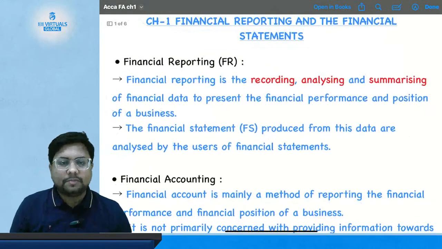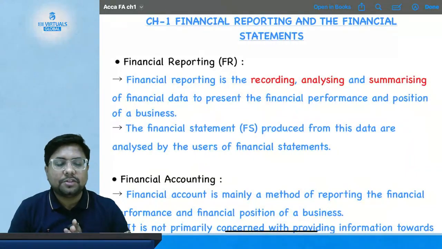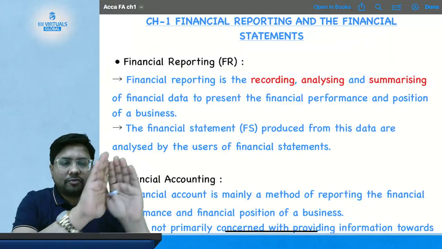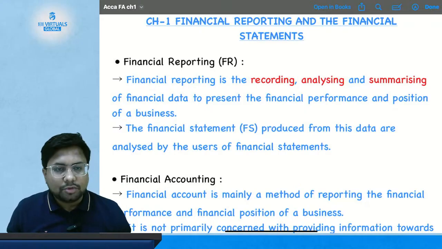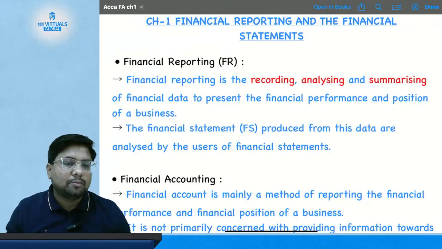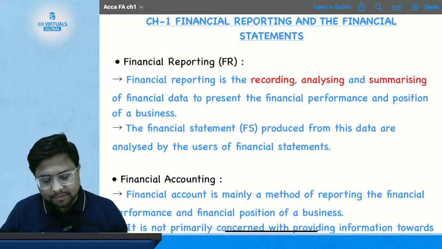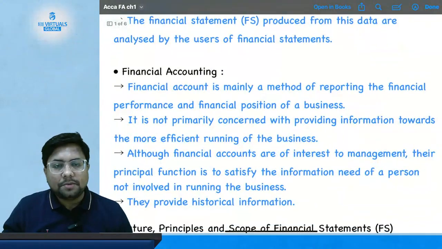In the first chapter we studied financial reporting. What is financial reporting? It is recording, analyzing and summarizing of the financial data to present in the form of financial performance and financial position. Financial performance and financial position are the statements of financial statement which are going to be used by the users of financial statement. Then we studied financial accounting.